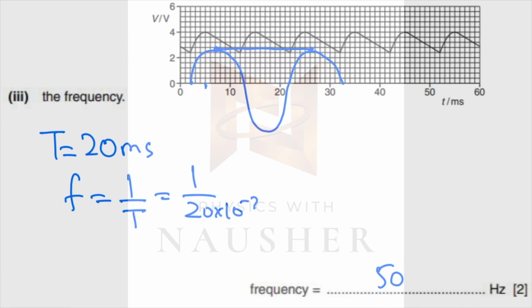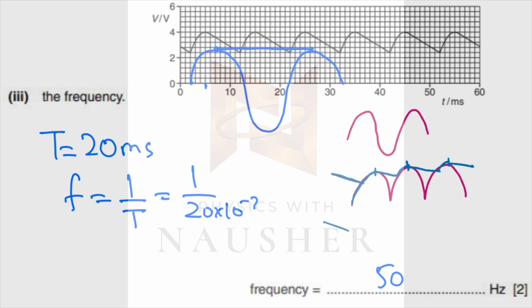Now, when they want you to find the frequency, here's what I've done. I've made the actual AC wave for you, which is like this. Please remember that in this discharge time, this wave is going down. This part is made for this, and then this happens. So actually what happens? You have an AC wave. When you pass it through a full wave rectifier, this is what happens. And then when you add a capacitor, then this is what happens. Which is why in the final waveform that you see, and if I say the cycle is continuing from behind, the final waveform that you see is this, which you see in the question.